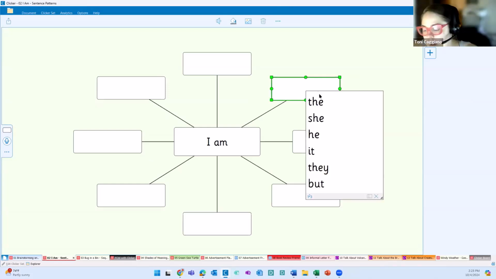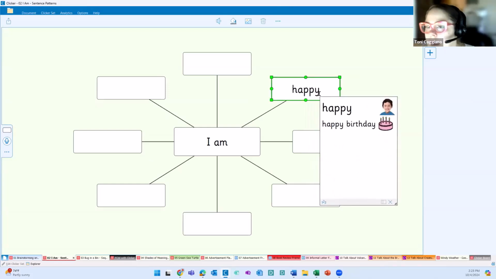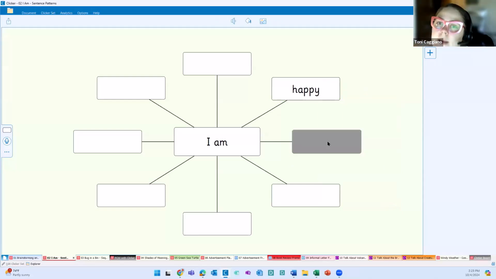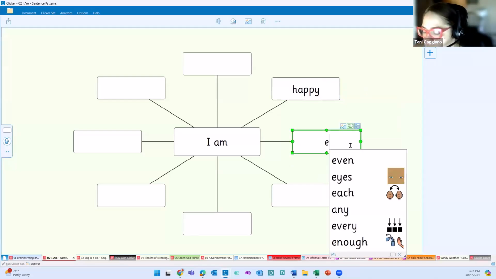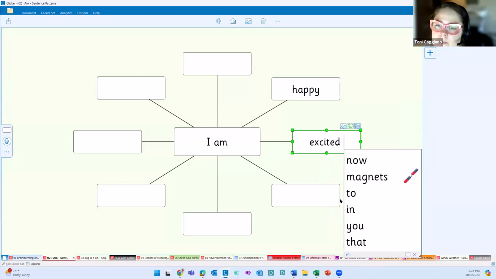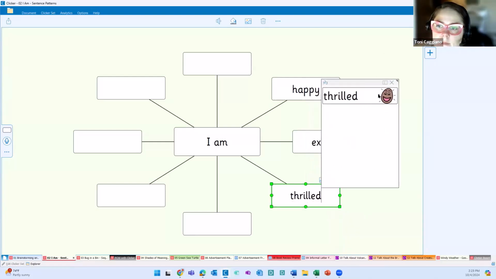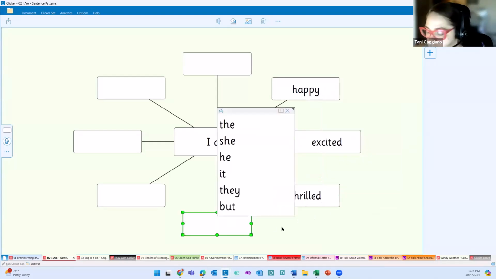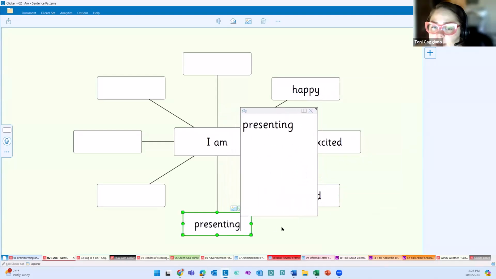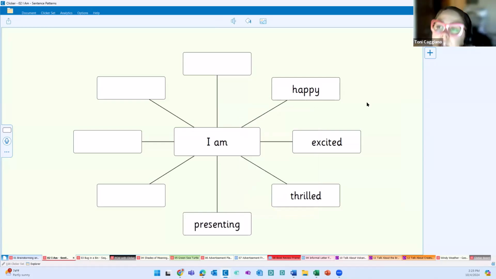We could say, I am happy. You could see my word prediction kicked right on here. I am excited. I'm presenting for you guys. You can see my picture supported word prediction here. And again, I love the idea of using Clickerboard to start an activity.